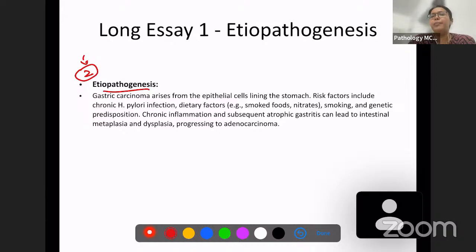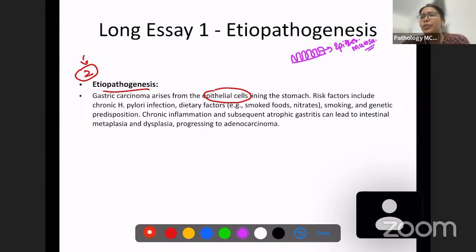Gastric carcinoma arises from the epithelial cell lining of the stomach. I'll just give you an overview of the histology, so we can go back to histology and get an overview over here. So you will have epithelium, and below the epithelium, this is also known as the mucosa of the stomach.